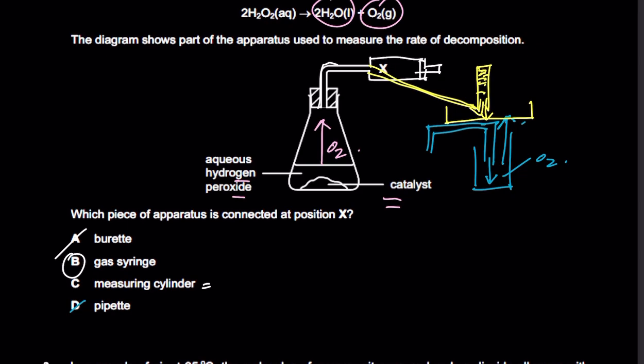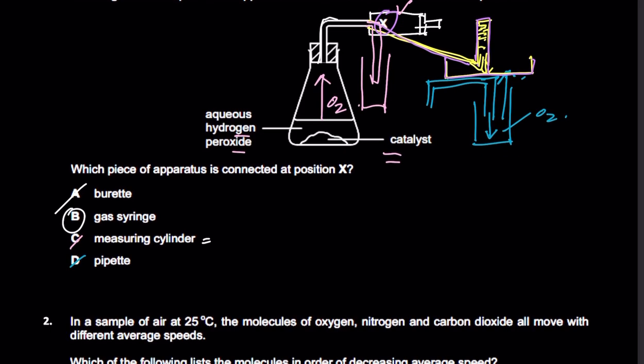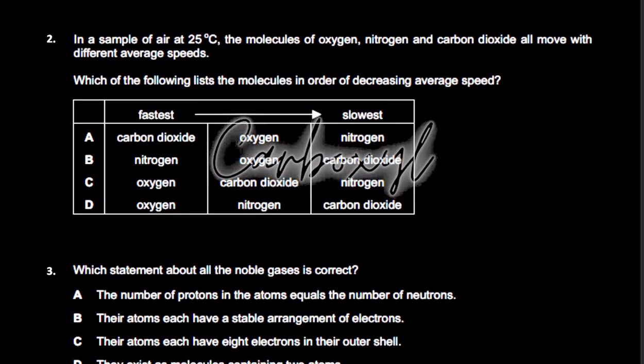Now, why isn't the measuring cylinder a right option here? Because it's asking which piece of apparatus is connected at position X. So position X is right here. In order to use a measuring cylinder, you need to elongate this delivery tube, and then you need a trough right here, and you need to invert a measuring cylinder. Or if you wanted to use downward delivery, again you would have to have such an apparatus for that, right? But it's specifically asking for apparatus X. You can't attach a measuring cylinder in the air, right? So that's why gas syringe is the right option and C is wrong. But even if you didn't know the logic behind why C was wrong, B is very, very evident.